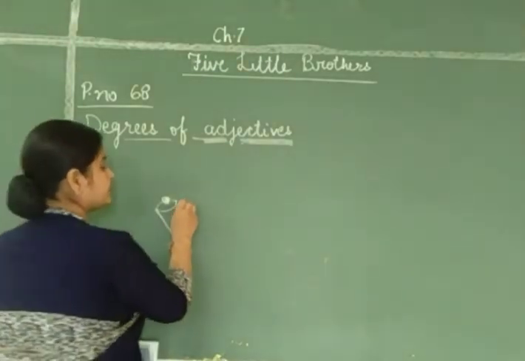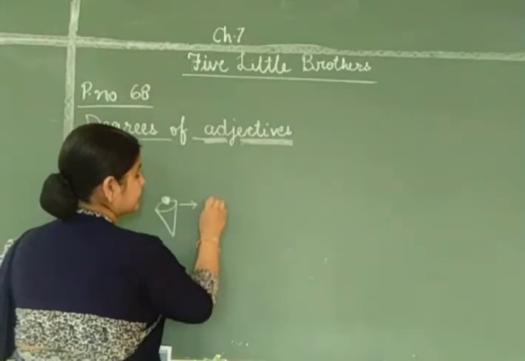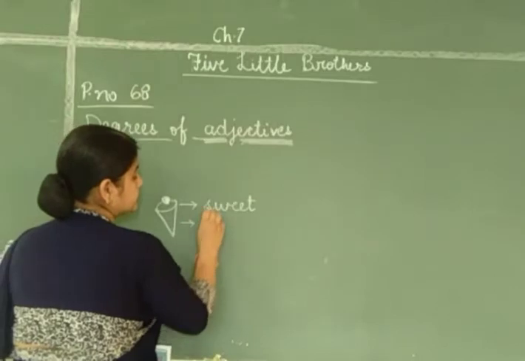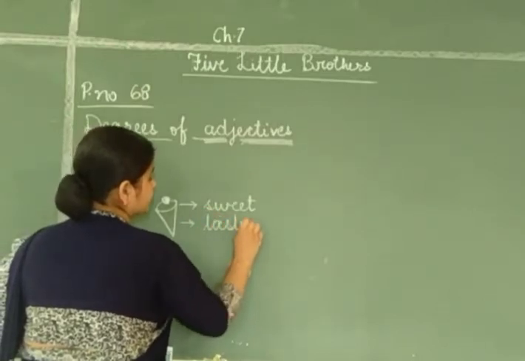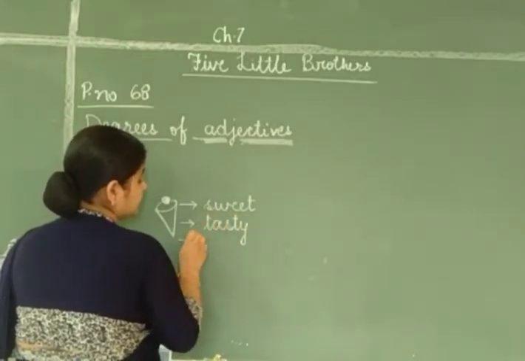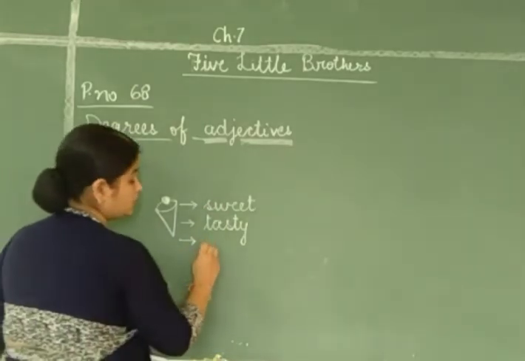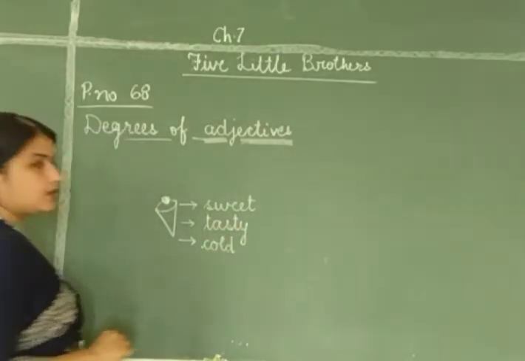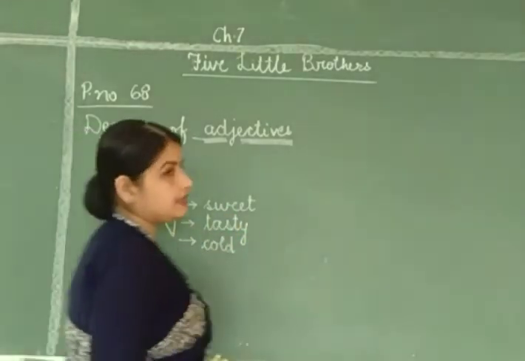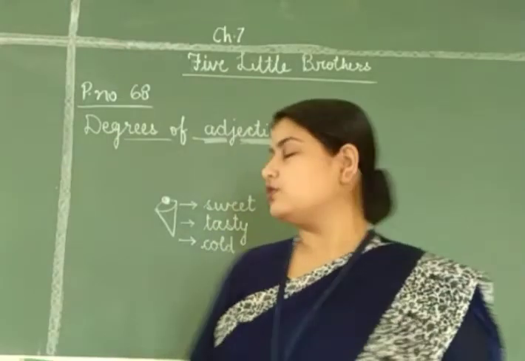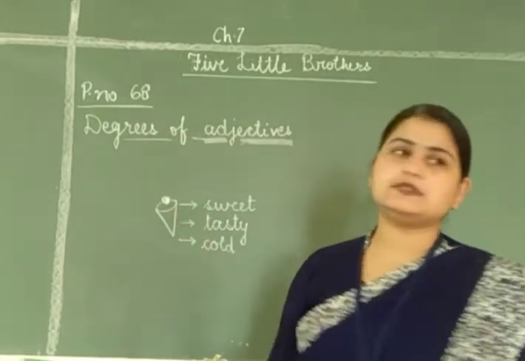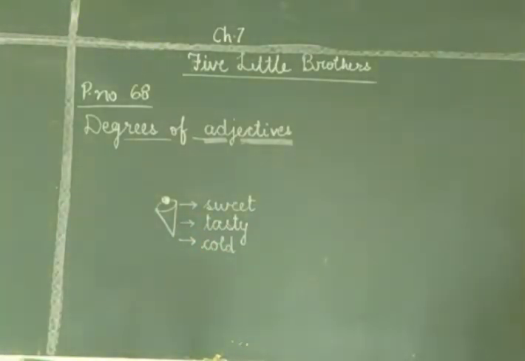And if you want to describe it, you can say it is sweet, it is tasty, it is cold, okay, or it is yummy, it is delicious. So, sweet, tasty, cold are the words through which we can describe an ice cream.